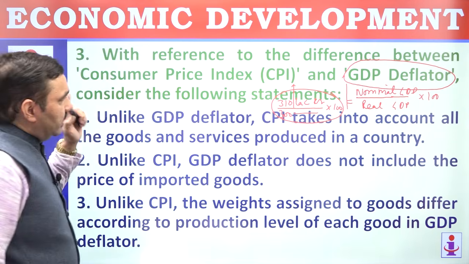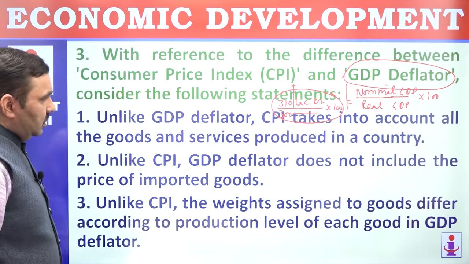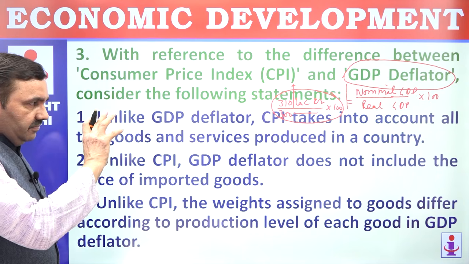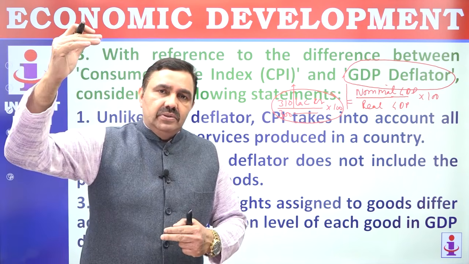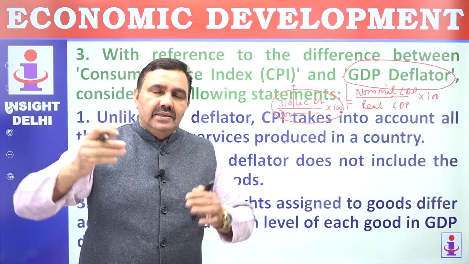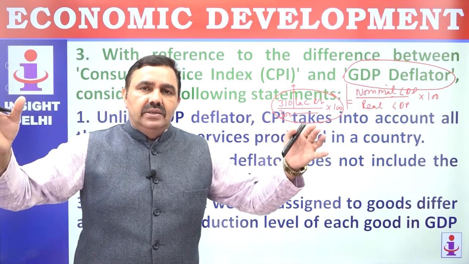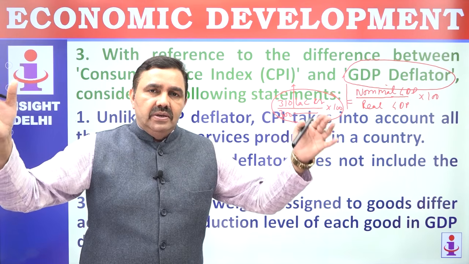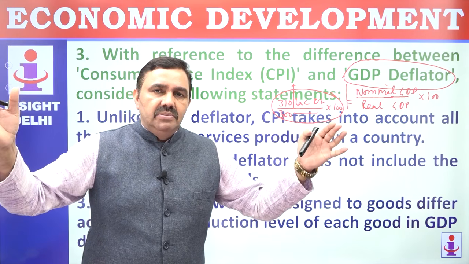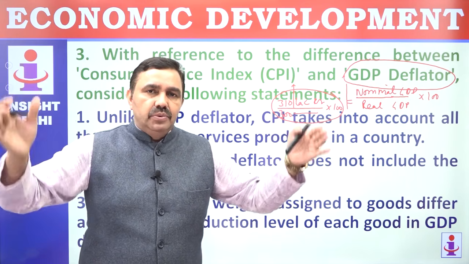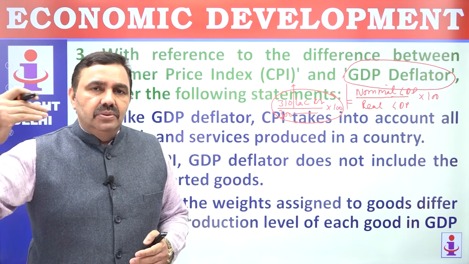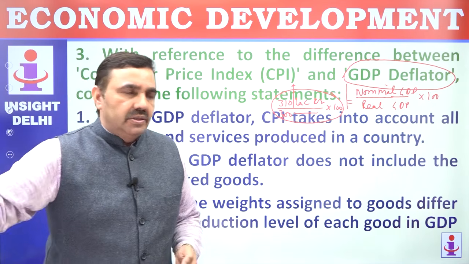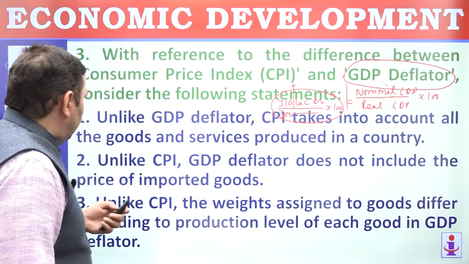Similar thing is indicated by consumer price index. So both are quite similar, but both have fundamental differences. CPI is based on a basket of goods. GDP has everything within that economy, within the geographical boundaries of the country. So GDP takes into account everything that is being produced within the boundaries of the country. CPI may have some of those goods in the basket which are imported. So those things you need to keep in mind.